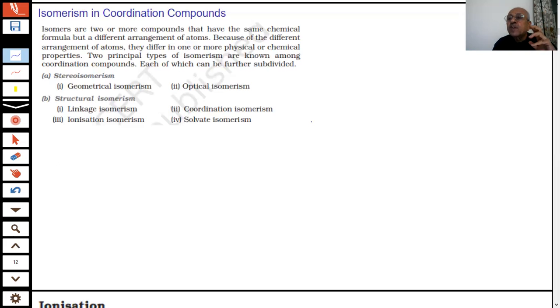Whereas in structural isomers, the bonds will be different, students. The atoms which they are linking, their bonds, there will be differences in that. So let us see what types of isomers there are and the type of questions which can be asked.